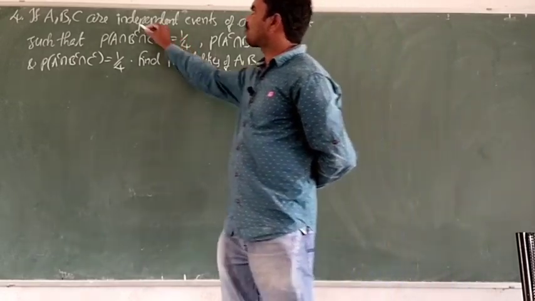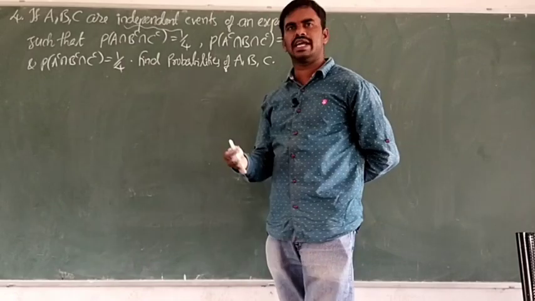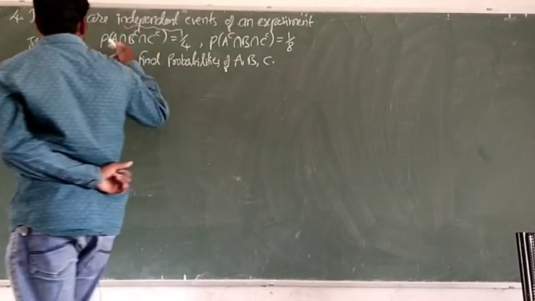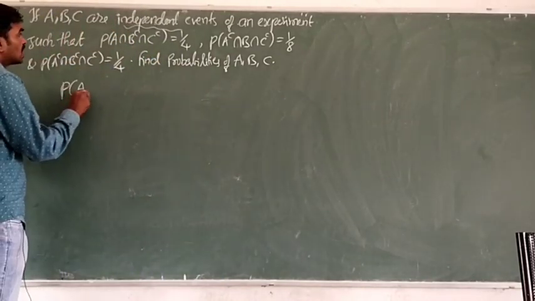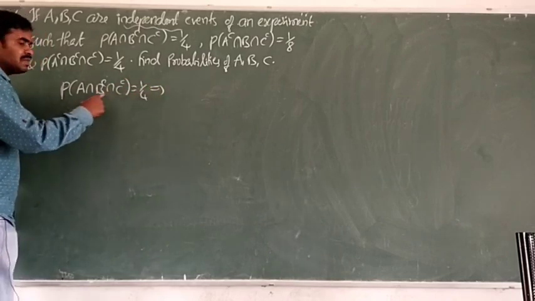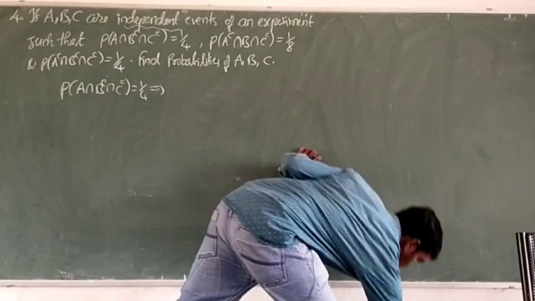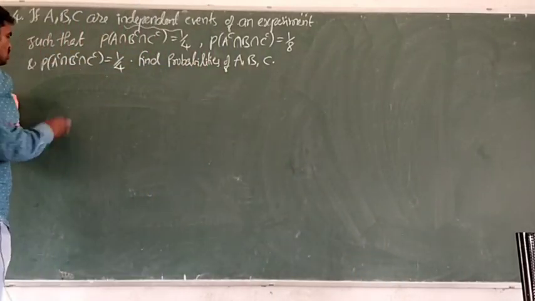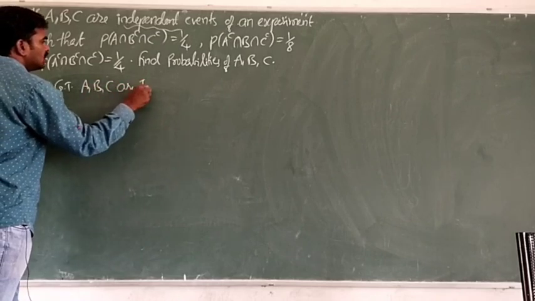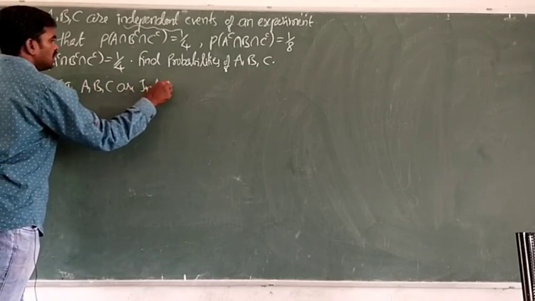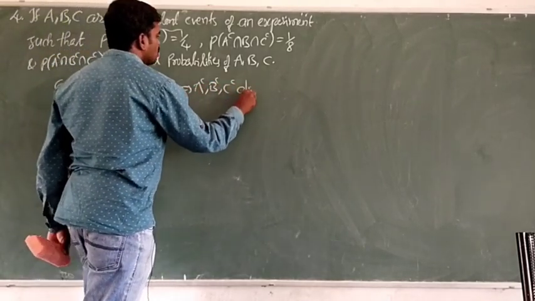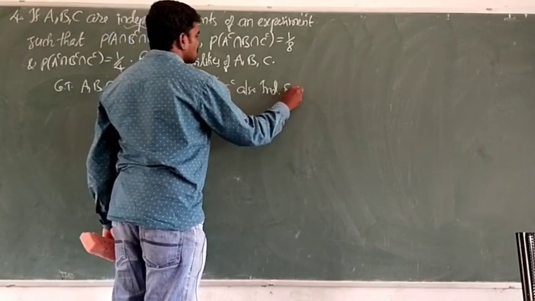Okay, here also A, B, C are independent, nothing but A complement, B complement, C complement are also independent events. Okay, I am writing one by one. So very simple calculation. 1 by 4 is given. That implies A, B, C are independent. First I am writing the statement. So given that A, B, C are independent events, that implies A complement, B complement, C complement are also independent events.